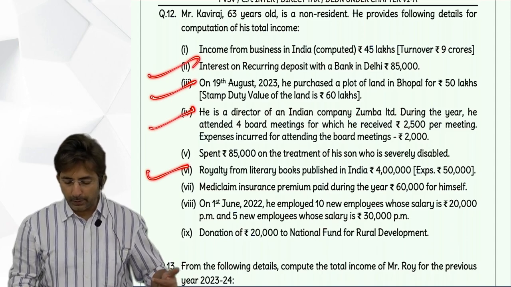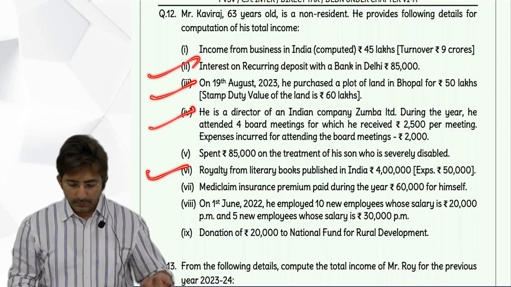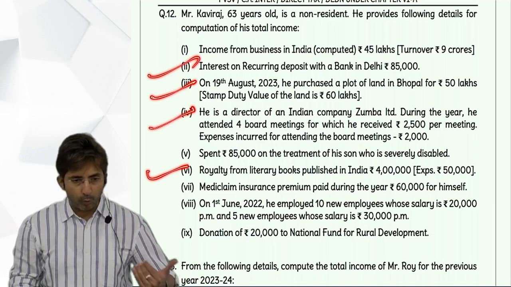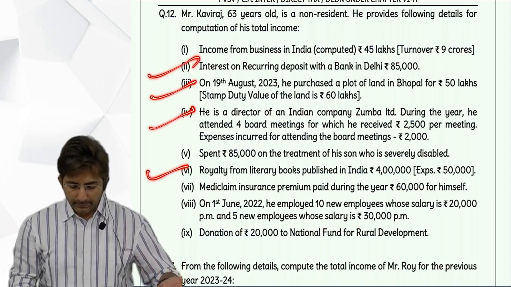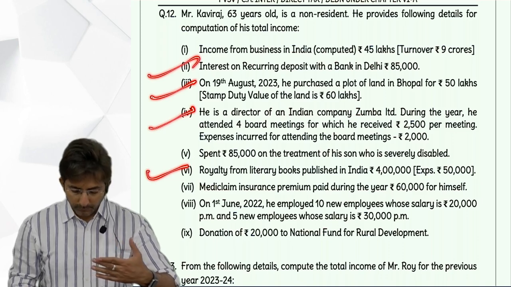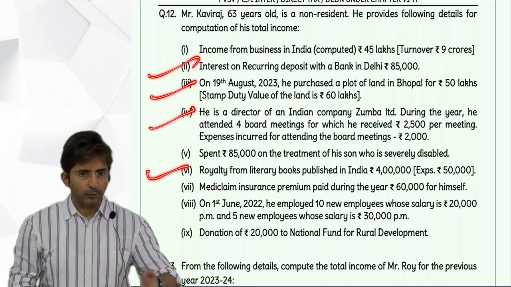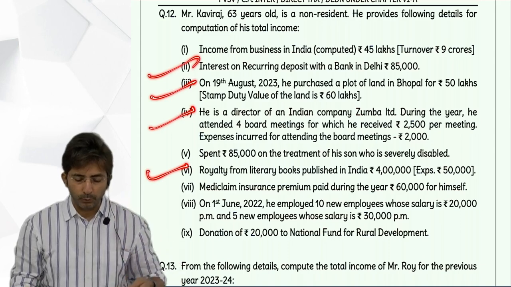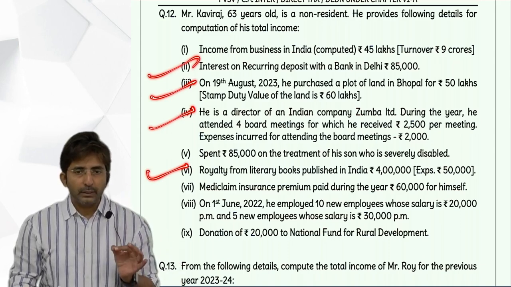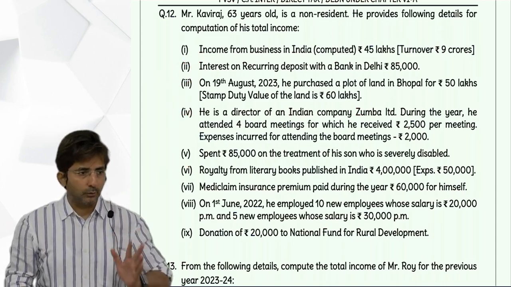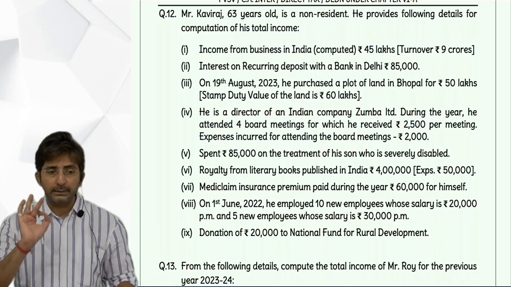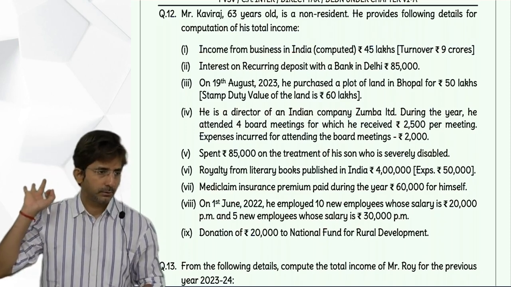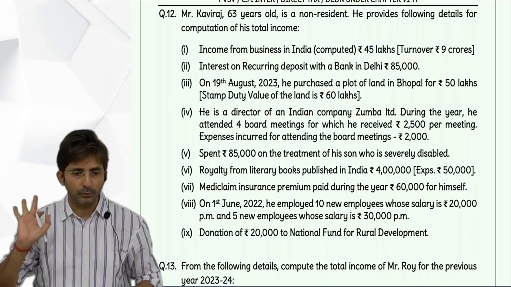One is interest on recurring deposit 85,000. Second was purchase of land at low price 10 lakhs. Then director's board meeting fees 8,000 in the outer column. Then royalty income 3,50,000. So there are 4 incomes under income from other sources. What was the total of income from other sources? 14 lakhs 43,000. 14 lakhs 43,000 income from other sources. Okay.